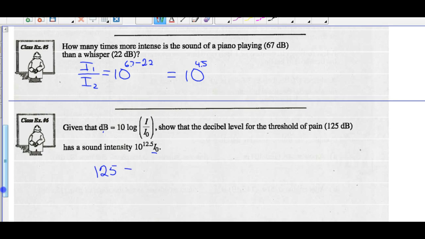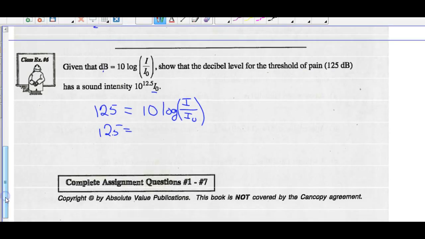So 125 is going to equal 10 times the log of intensity over intensity O. Divide both sides by 10, and you get 12.5 equals the log of intensity over that threshold of hearing intensity.